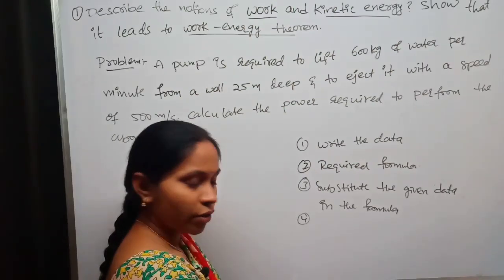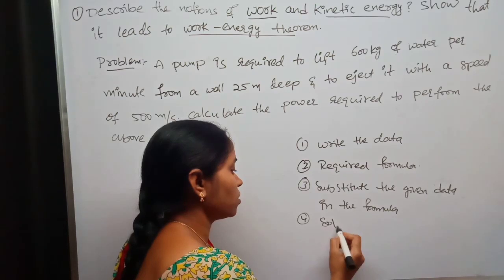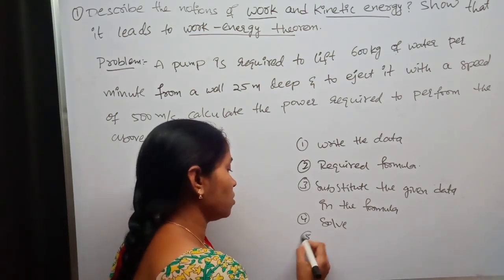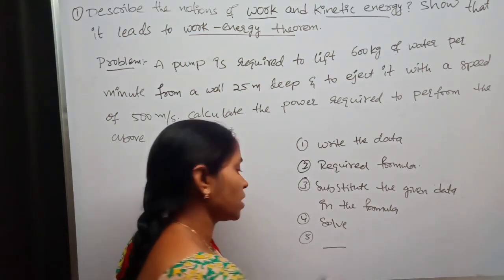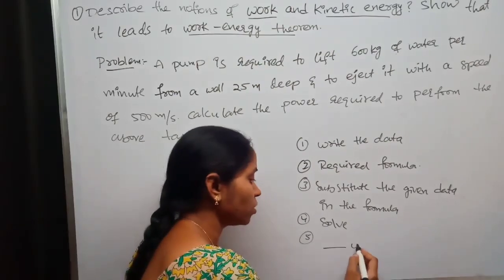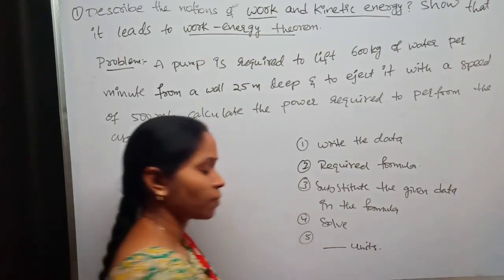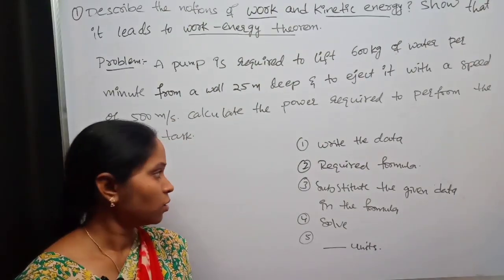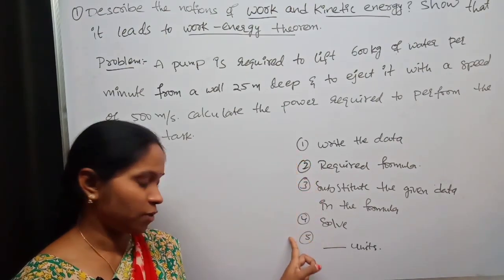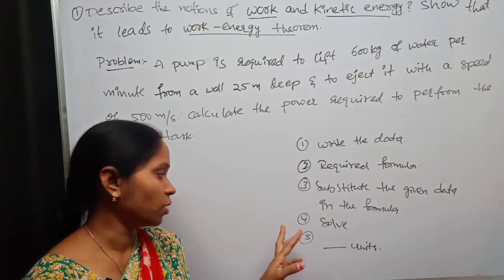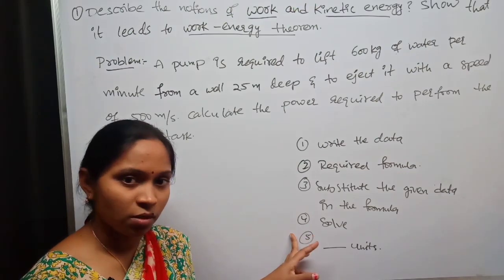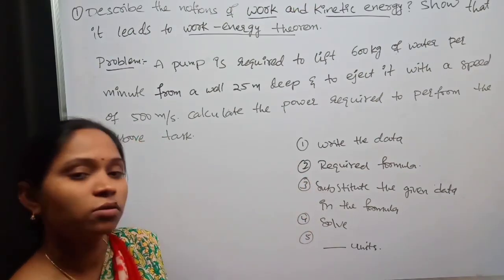Then solve this, and finally, after writing the answer, mention the units. You have to follow these steps whenever you're solving a problem in your IP examination.